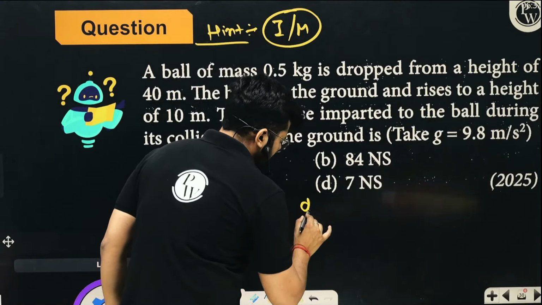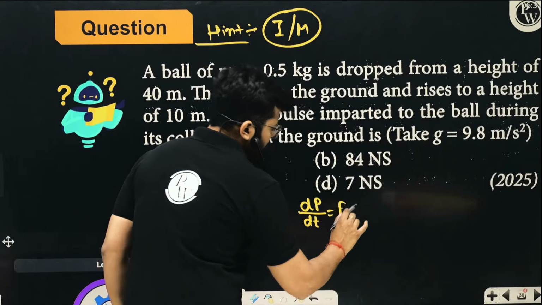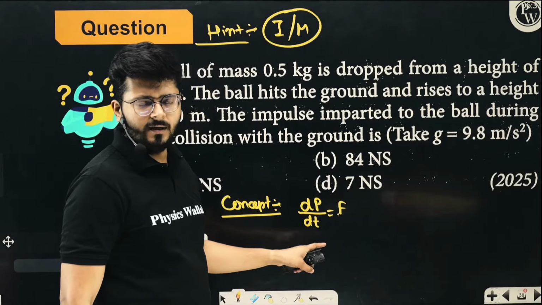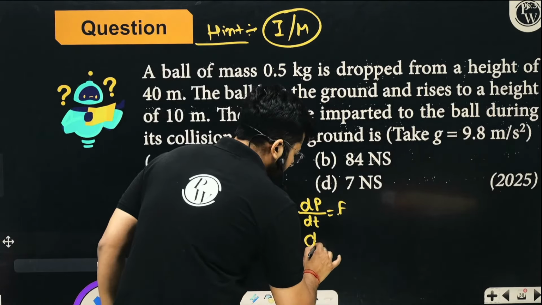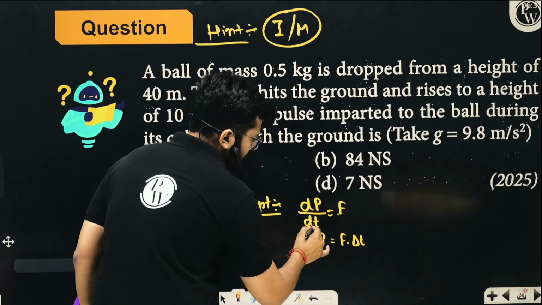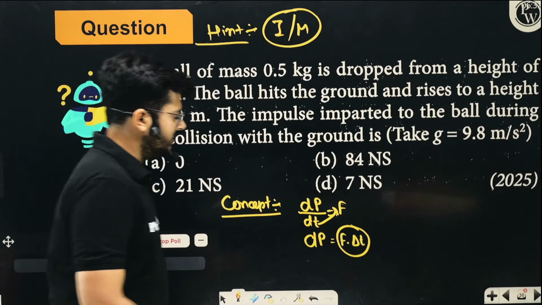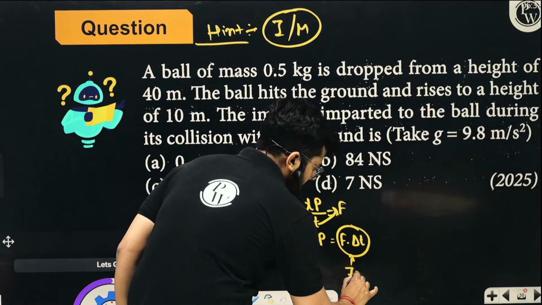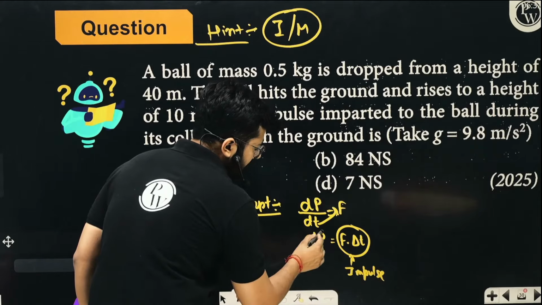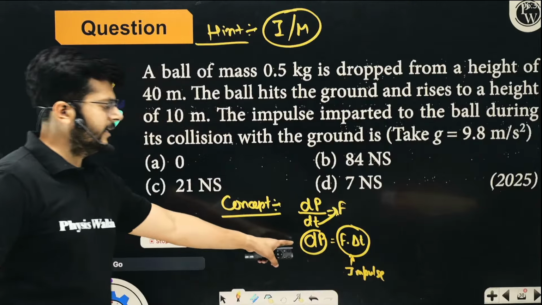You know that force acting on the body is the rate of change of momentum. This is Newton's second law. Force acting on the body is dp by dt, right? So here dp is equal to F delta t. dt you can take to the other side. So F dt, what is this? This is impulse. So you see that the impulse imparted to the body is equal to the change of momentum, right?